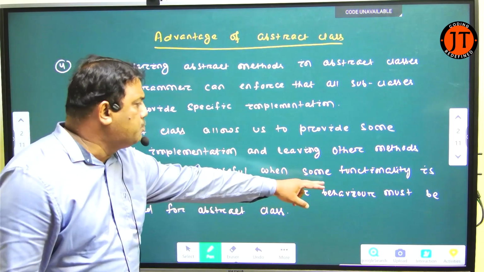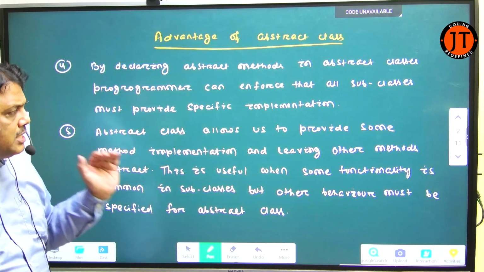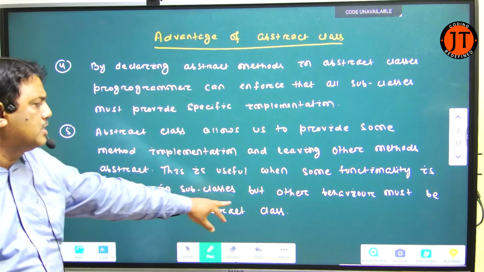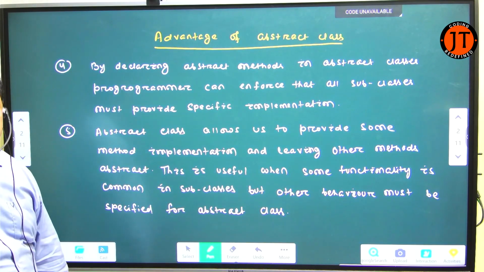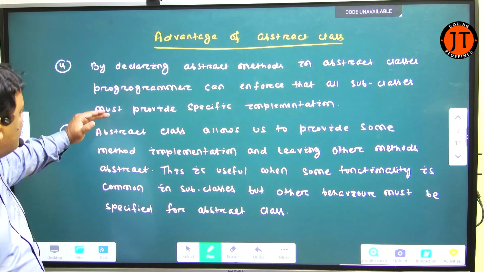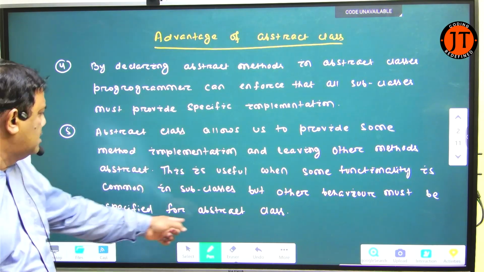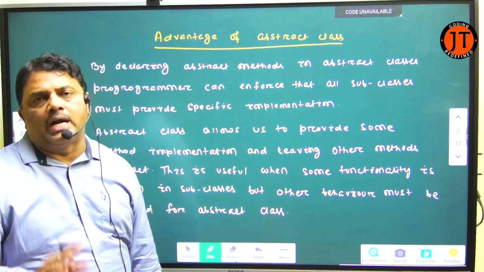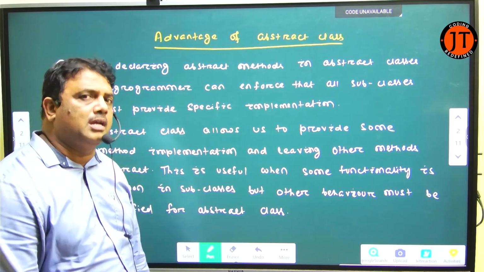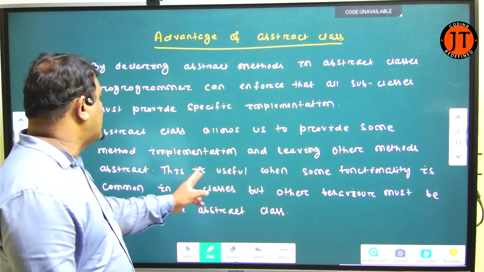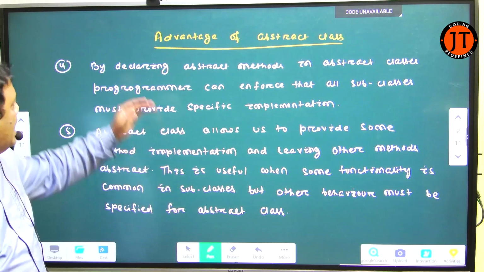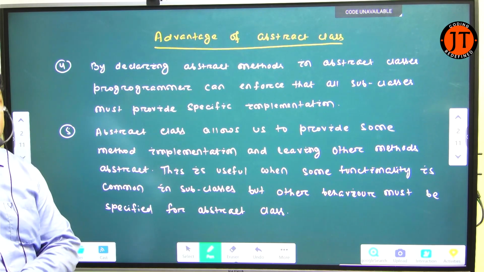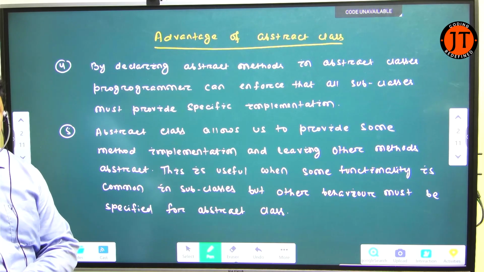This is useful when the same functionality is common for subclasses, but other behavior must be specific to the subclass. Whatever methods are defined in the abstract class are common functionality, and the abstract methods are declared for the subclasses. So that's all about the advantages of using an abstract class.